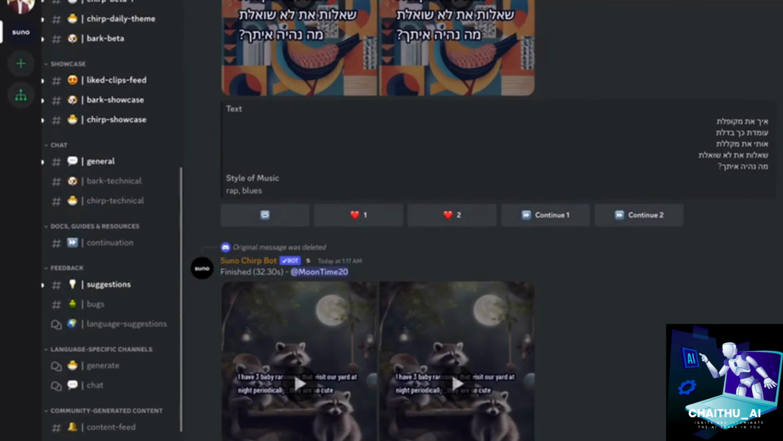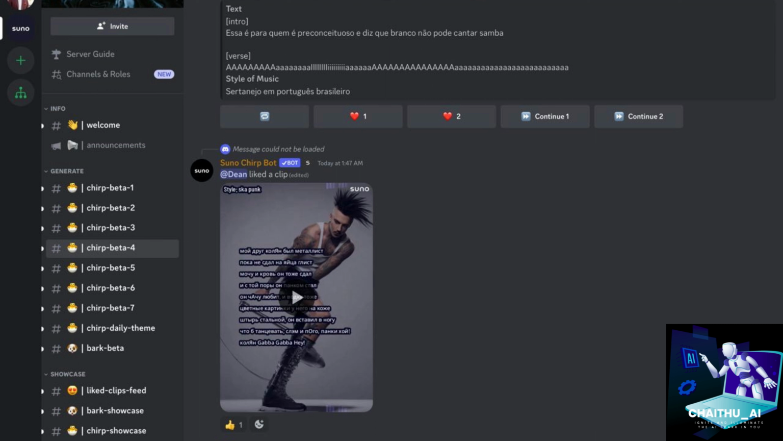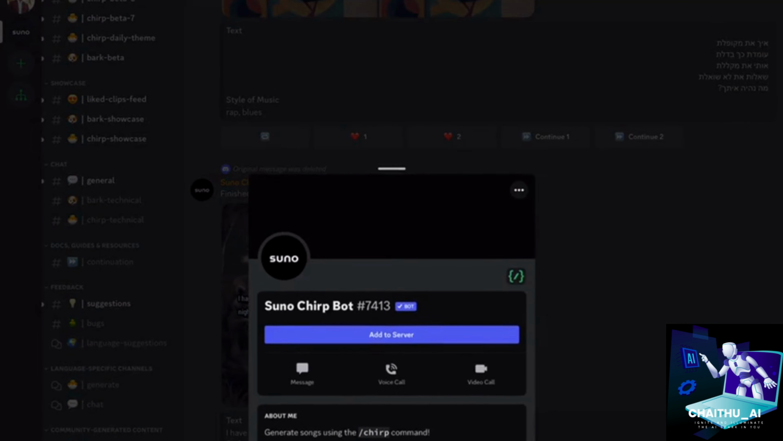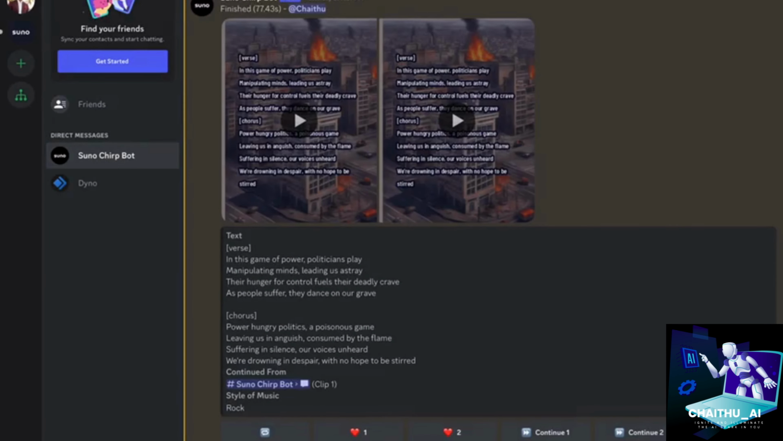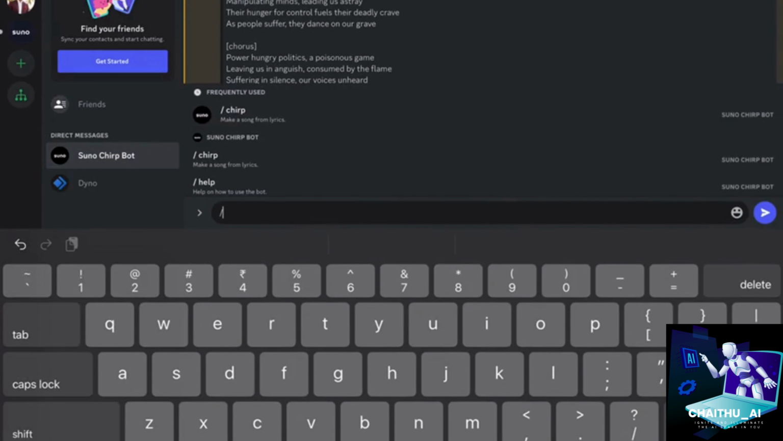Now, if you don't want to compose your music in an open server, let's just open any server, and in that you can see an icon called Suno ChirpBot. Press that. Then a pop-up will appear where you can see the message button. Click on that to create a private server just for you. Now, to compose your own music, just type /chirp in the message box and then press enter.